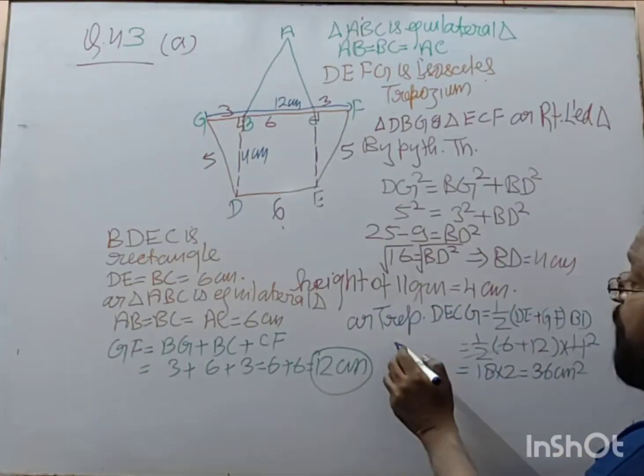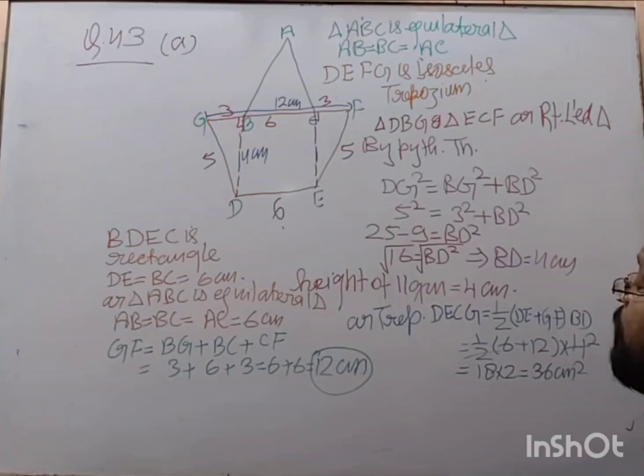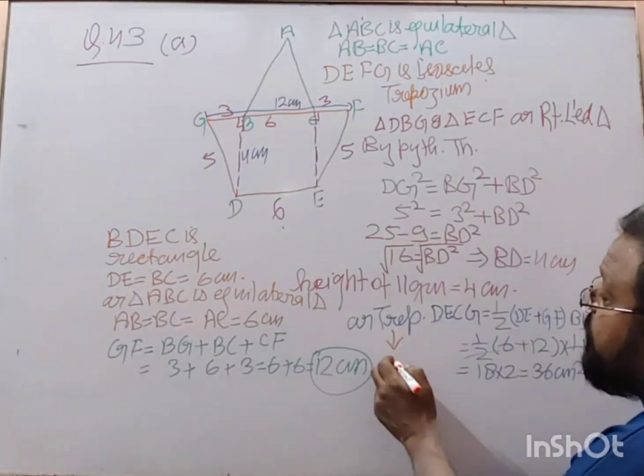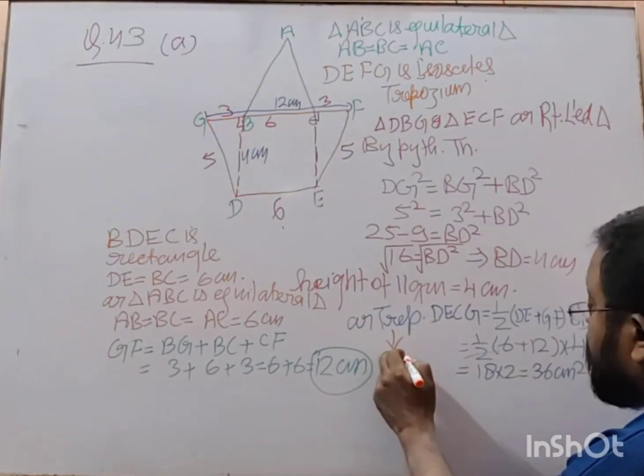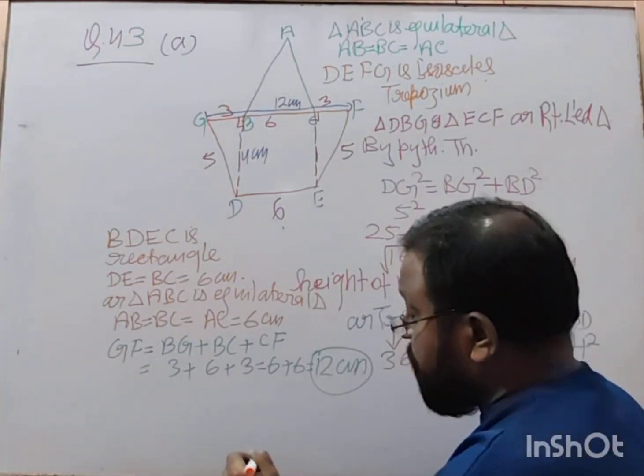So area of trapezium is 36 centimeter square.